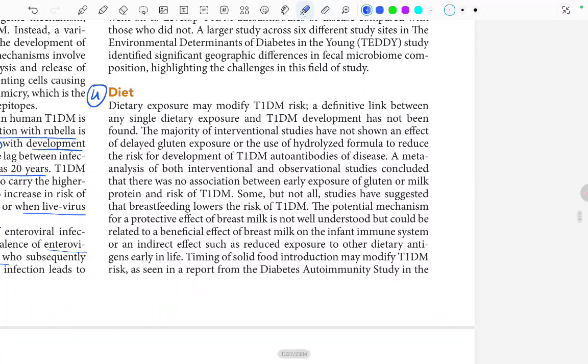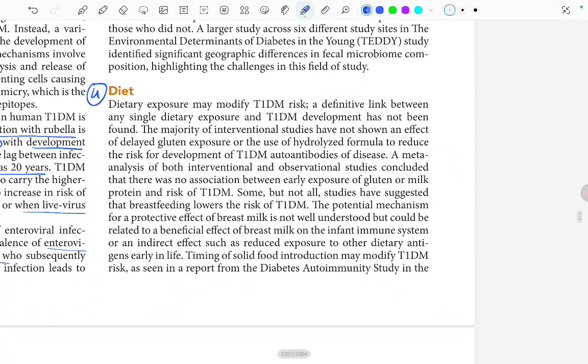Just increasing the content. Some but not all studies have suggested that breastfeeding lowers the risk of type 1 diabetes. This is a good point. But not all studies. Okay. Some studies have suggested this. The potential mechanism for a protective effect of breast milk is not well understood but could be related to a beneficial effect of breast milk on the infant immune system or an indirect effect such as reduced exposure to other dietary antigens early in life.